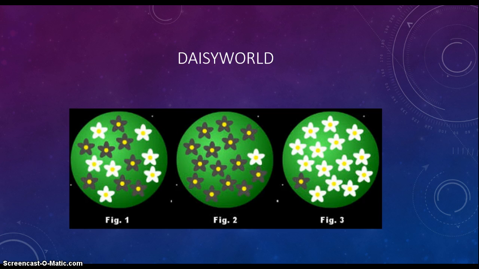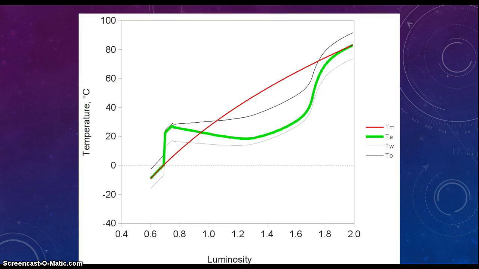And when the black daisies die, the white daisies are able to come back as the planet cools down. The white daisies continue to cool the planet down until it gets too cool. Then, after the white daisies die, the cycle starts to restart, and the black daisies start to take over again. This supports the Gaia hypothesis and the idea that Daisy World's biosphere acts to maintain a homeostasis of the planet's physical conditions. For example, in this case, atmospheric composition and temperature.